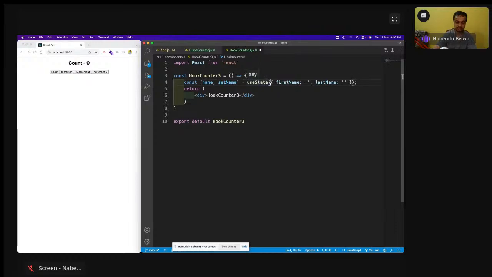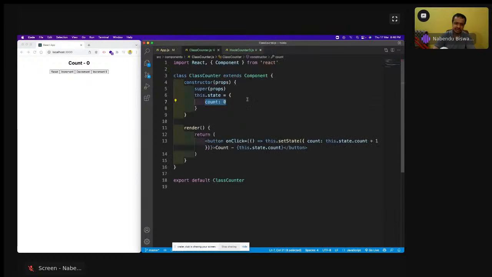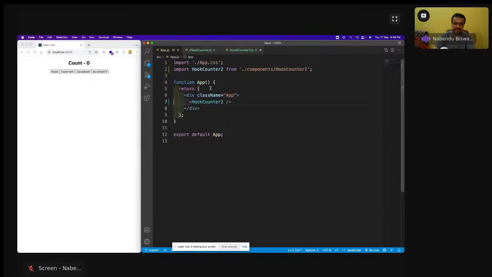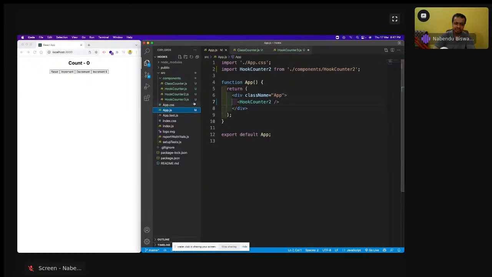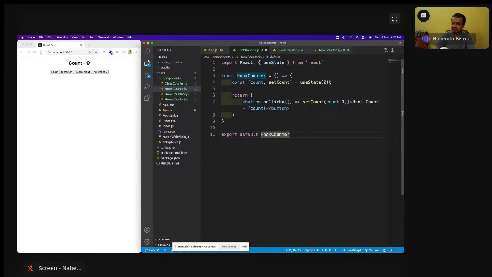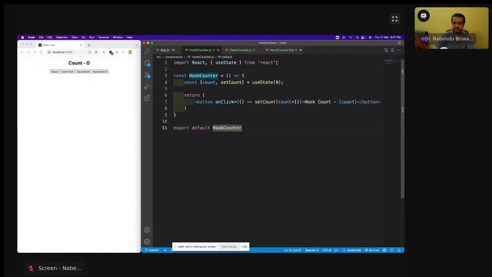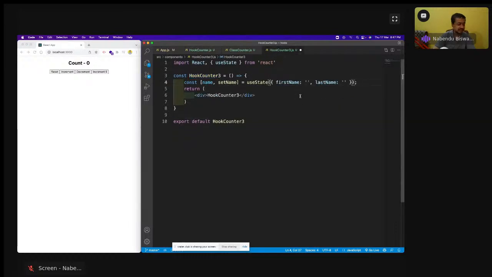Then after this I will come here and use useState like this. Okay, so see, I'm having an object here. In class based, it's always an object. But here it is not required that I take an object. In the hook count example it was a number and all, so it can be anything. I've taken it as an object.